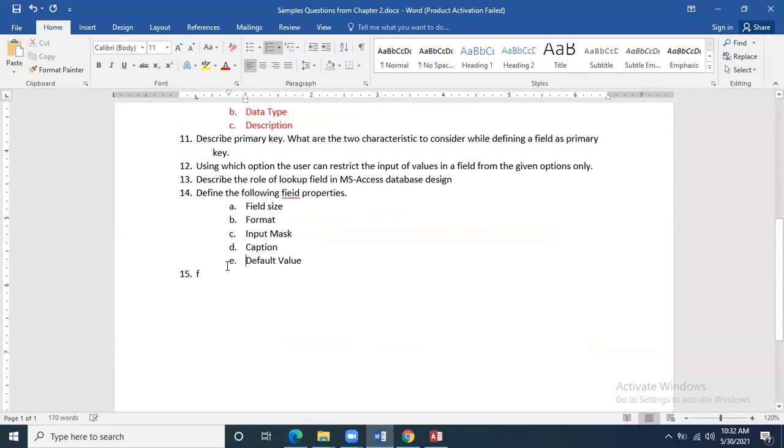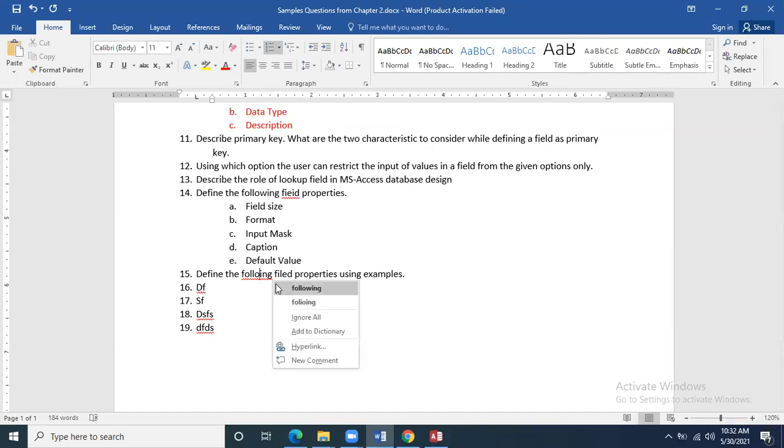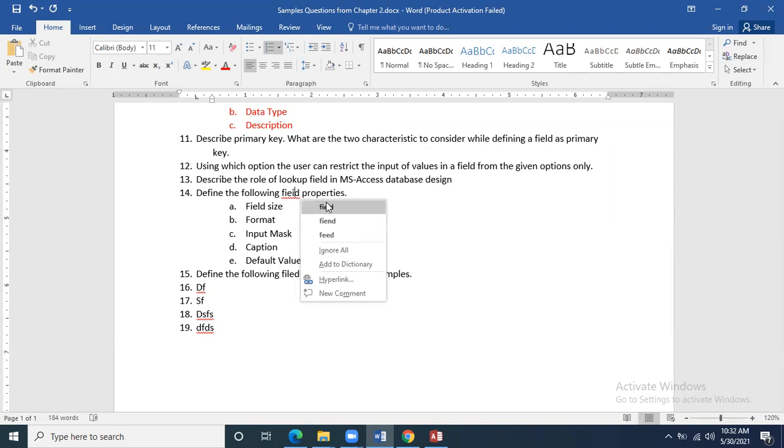Or the question can be written in this way: define the following field properties using examples. They can also ask about the examples. What are those?